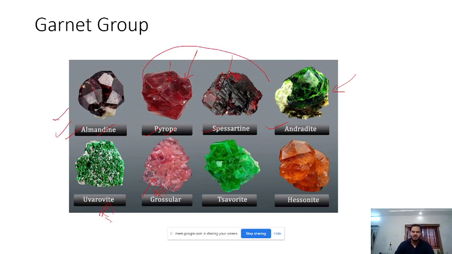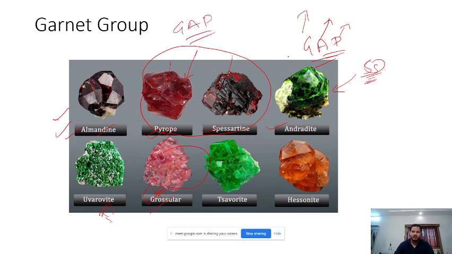Most common garnets are these two and this grossular. These three. So GAP: grossular, almandine, pyrope, and then spessartine also. This is also very important. So these four are very important. Always remember this, at least this GAP for garnet. So GAP means G for grossular, A for almandine, P for pyrope.